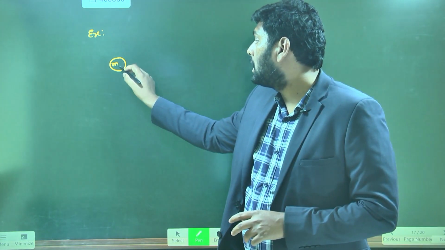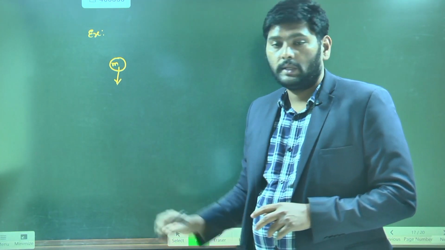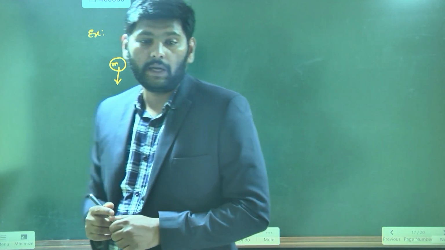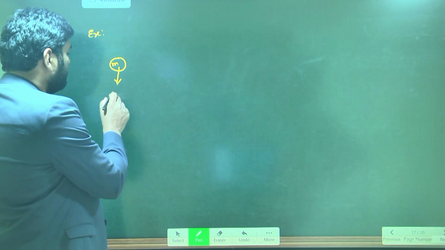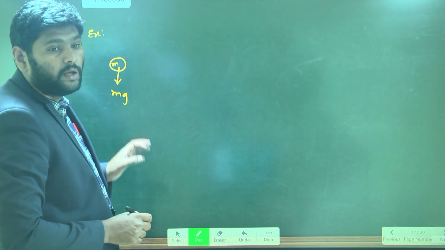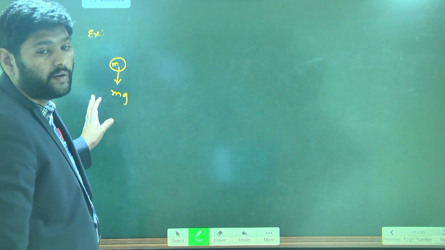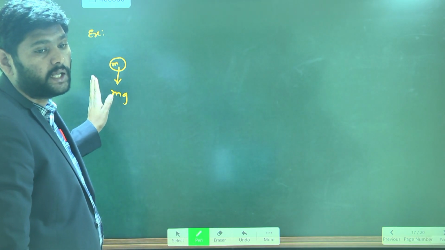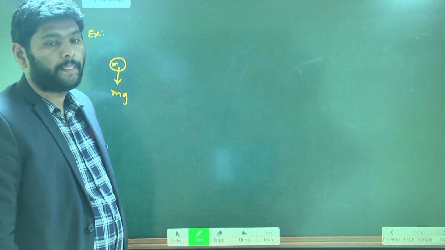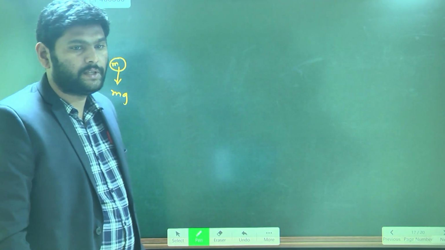That is the gravitational force, also called the weight of the body. We can call that mg. So when the object is falling freely, gravitational force is acting on the body. Are there any other forces? No, no other forces are acting.